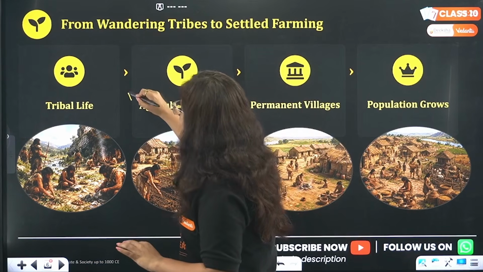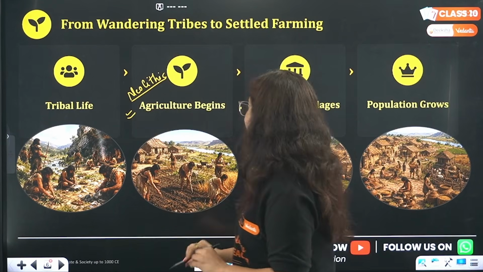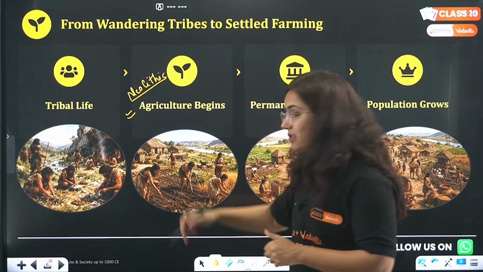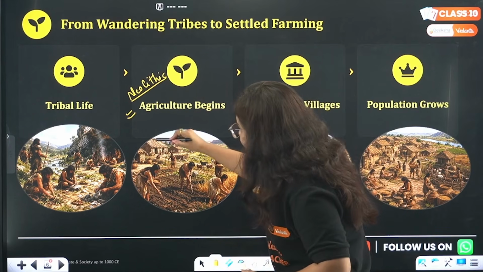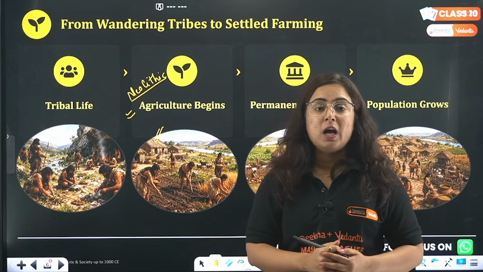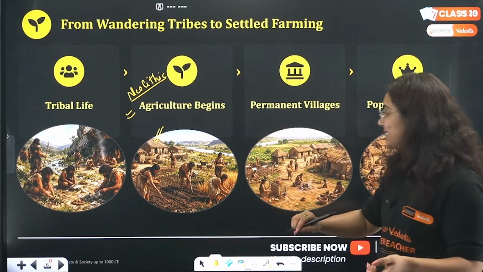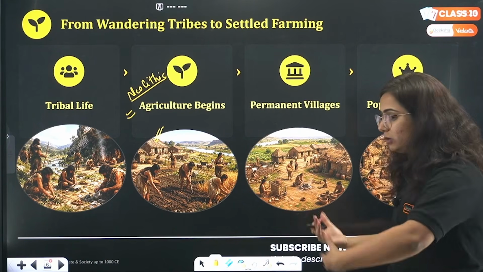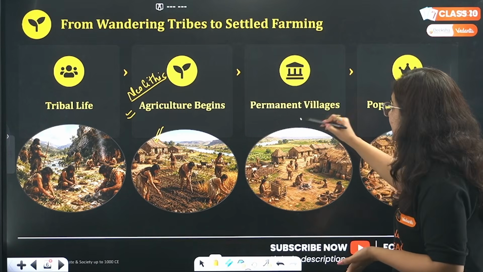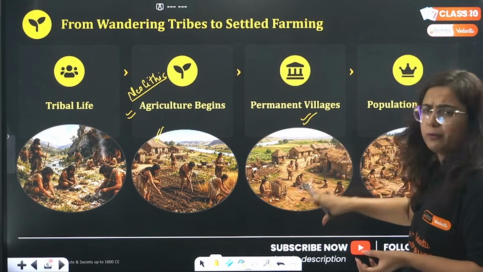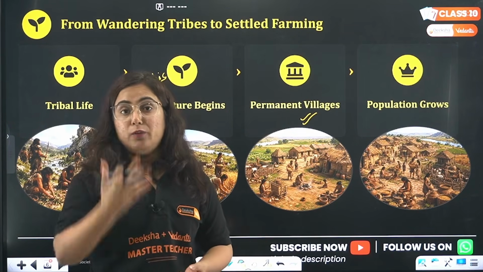In the later times of the Neolithic age, these people learned agriculture. Agriculture began. When agriculture is being done, the crop grows for 3 to 4 months, so they will make roofed houses. Huts were made, so this was the first time they became settled. When they became settled and got to know that this land is quite fertile, why don't we make a permanent settlement here? And hence villages came into being, where different social groups of people pursuing different trades or work were living.